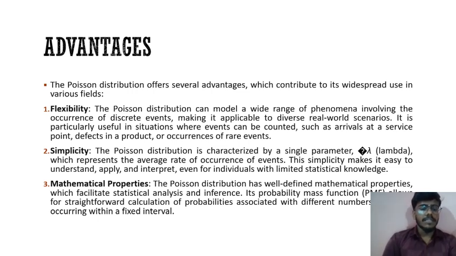Then advantages. The Poisson distribution offers several advantages. The first, flexibility, simplicity, mathematical properties. Flexibility. The Poisson distribution can model a wide range of phenomena involving the occurrence of discrete events, making it applicable to diverse real-world scenarios. It is particularly useful in situations where events can be counted. Simplicity. The Poisson distribution is characterized by a single parameter lambda, which represents the average rate of occurrence of events. Mathematical properties. The Poisson distribution has well-defined mathematical properties which facilitate statistical analysis and inference.